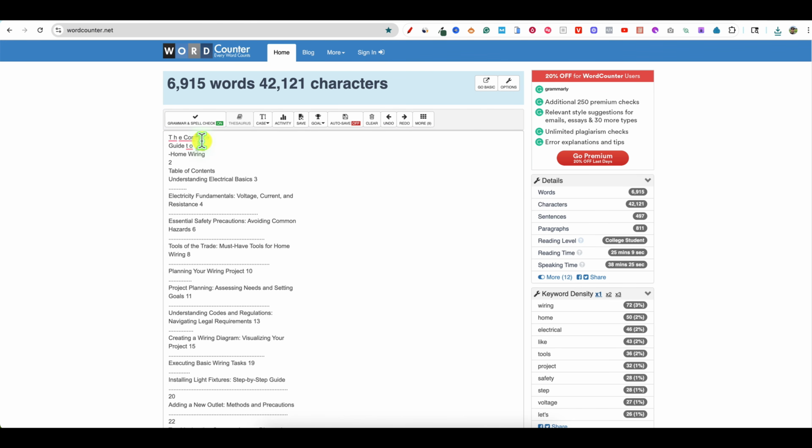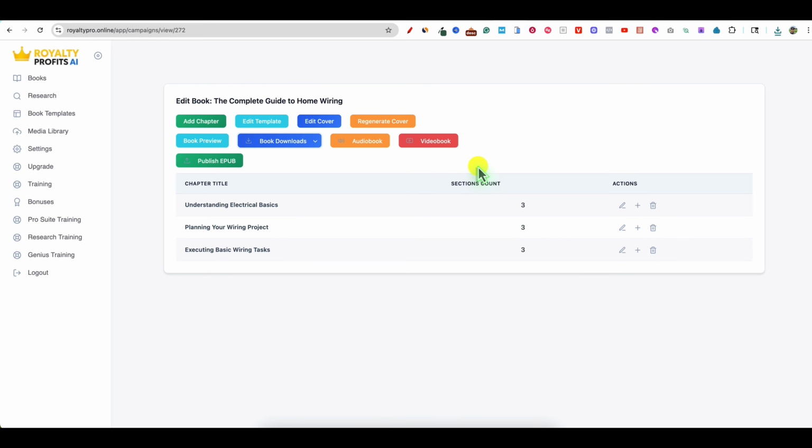This is perfect for this kind of book. No one's going to read a 30,000 or a 50,000 word book when it comes to home wiring. Between 5 and 10,000 words is what you want to keep it at. So this is actually a perfect length. I'm glad that I was able to do that as the example.